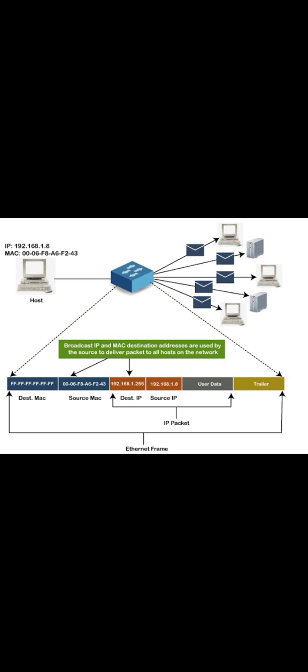So a frame means a total of 6 octets: the destination MAC, then source MAC, destination IP, source IP, user data, trailer. So we transfer the data with multiple frames, and every frame has the same content: MAC addresses, IP addresses, user data, trailer.